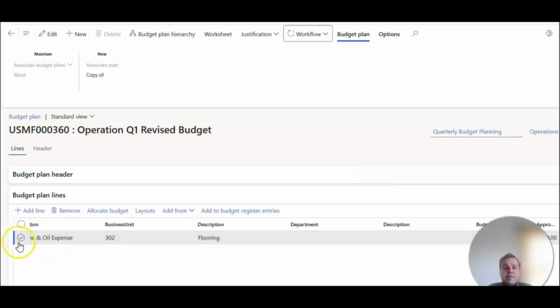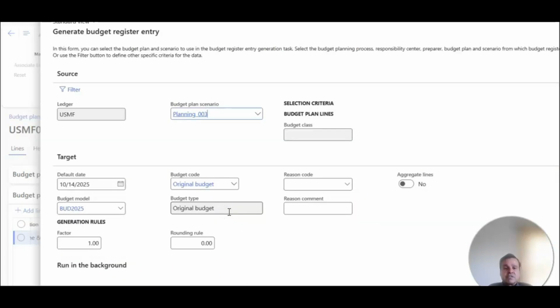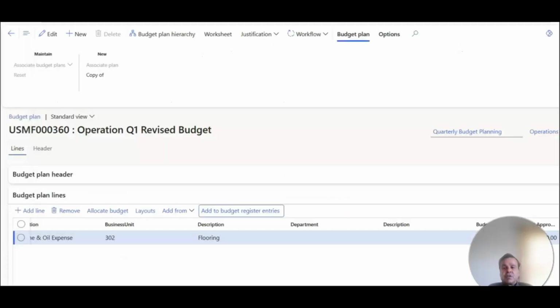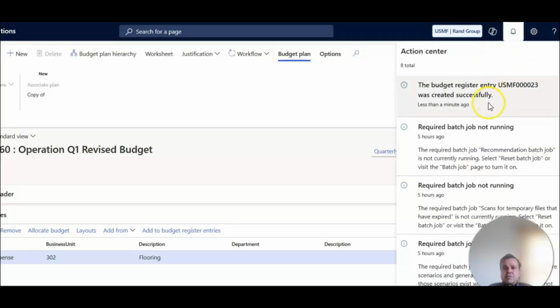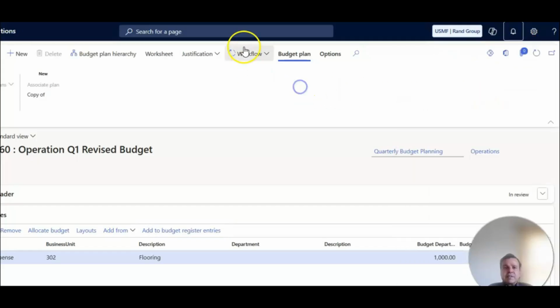But more importantly, from here you can create this budget register entry for everything. It fills out everything you see now. It switched from 2 to 3 over here. So we are going to generate this budget register entry. It's going to take a minute to run, and it's going to tell us which budget register entry it created for us. Okay, so here's where it says USMF 23 created successfully.